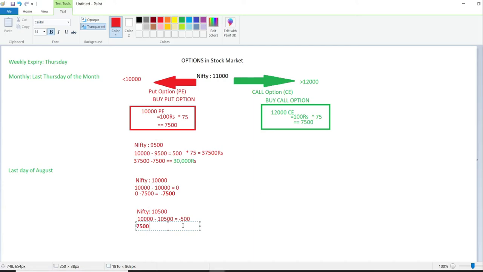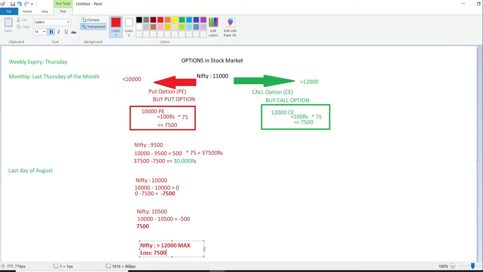Even if Nifty goes above 12,000, your max loss would be 7,500.